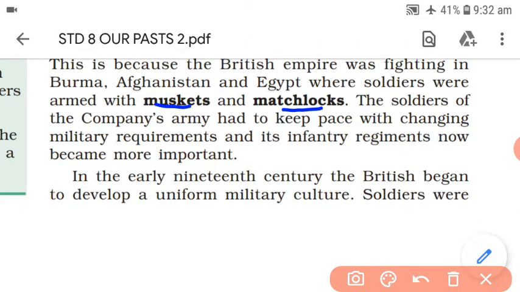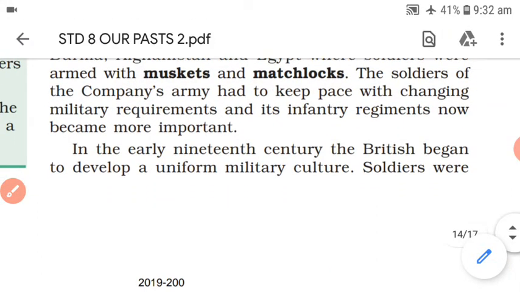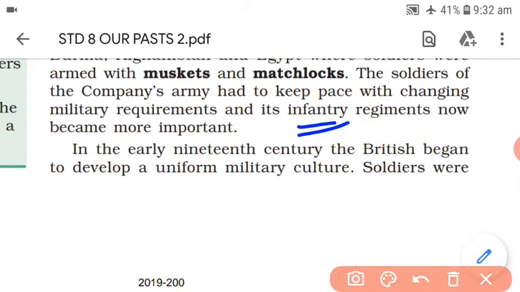These were the things the British army was using because of new technology, but with the Indian soldiers it was not so. So now infantry also started playing an important role.